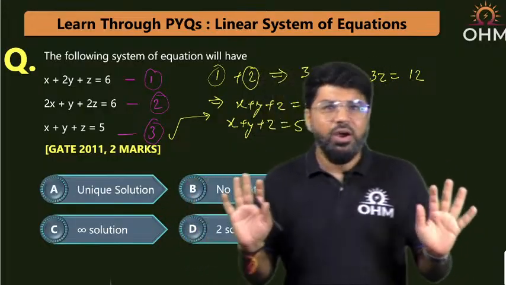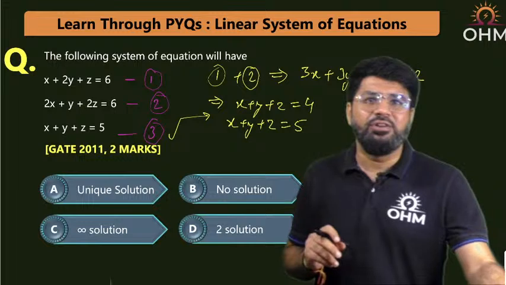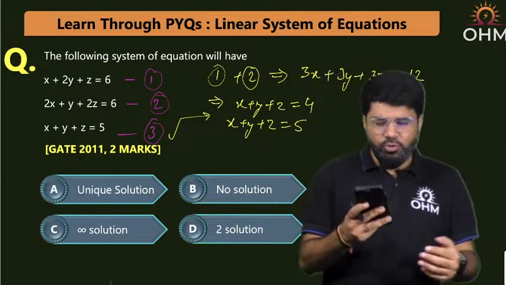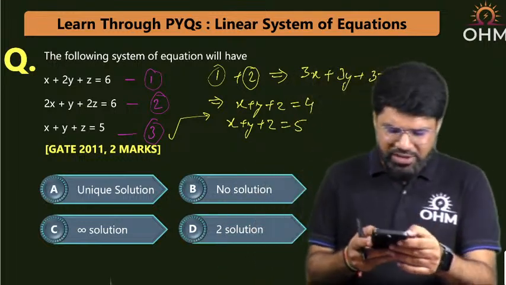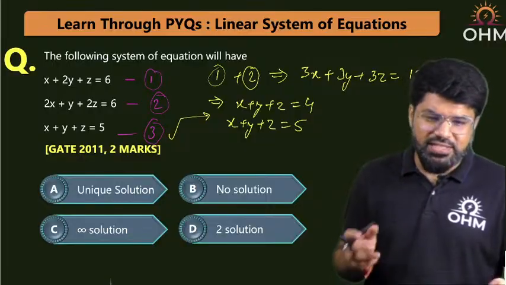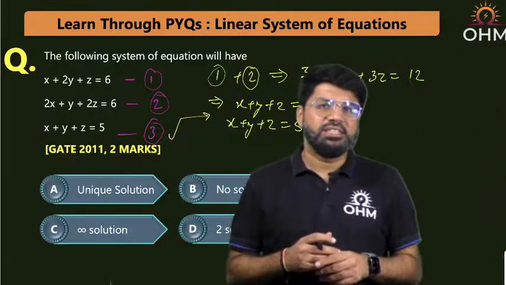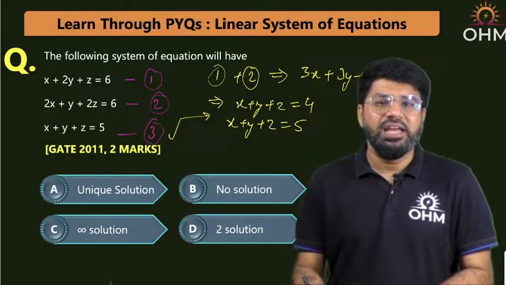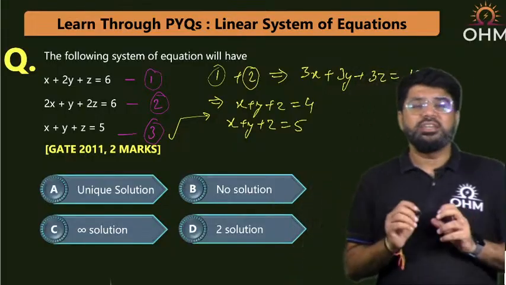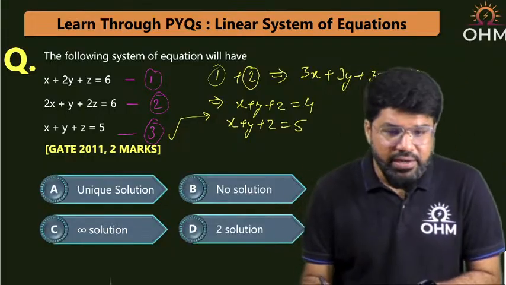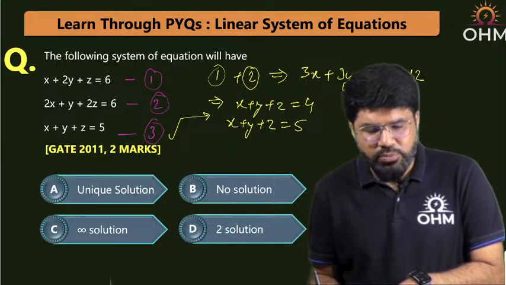Correct, everybody? Okay, so now can you find any value of x, y, z so that their sum is 4 also, and at the same time their sum is equal to 5 also? Is it possible? It's not going to be possible. So these equations are actually contradicting here. This is said to be the case of contradiction.